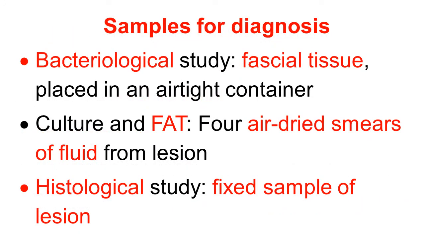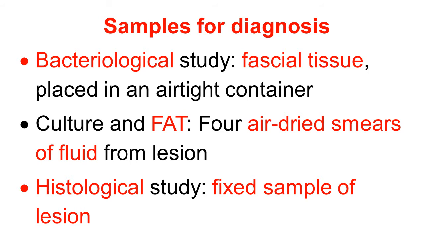Samples required to be collected for confirmatory diagnosis: for the bacteriological study, fascial tissue, remember fascial tissues are involved, connective tissue, fascial planes. Fascial tissue is placed in an airtight container.